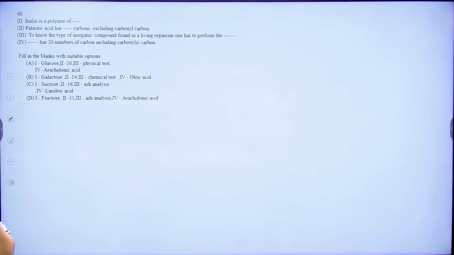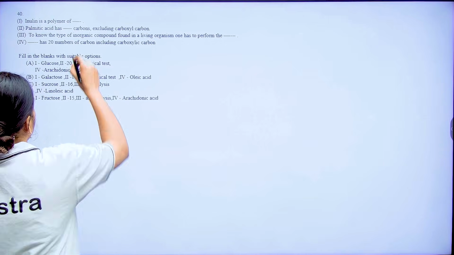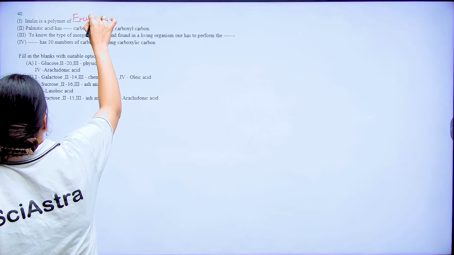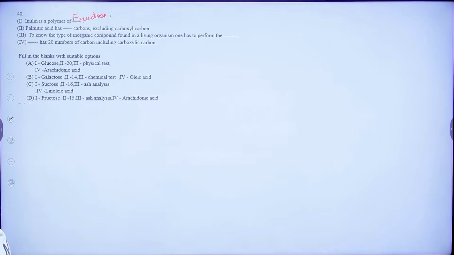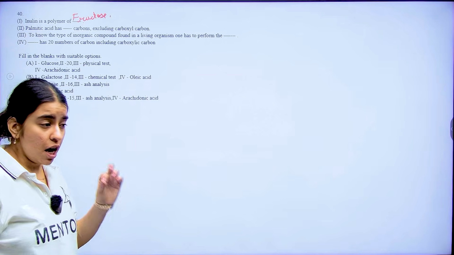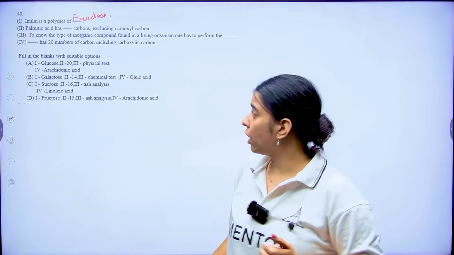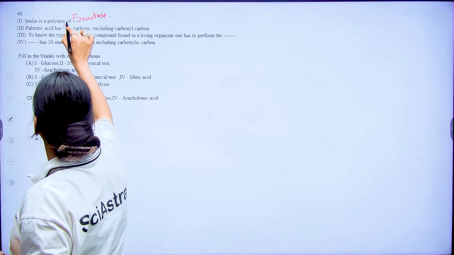Now question number 40. Here you have to fill in the blank. Question number 40 says inulin is a polymer of what? Inulin is a polymer of fructose. Palmitic acid has dash number of carbons, excluding the carboxyl carbon. Palmitic acid has 16 carbons, so excluding the carboxyl carbon that makes it 15.